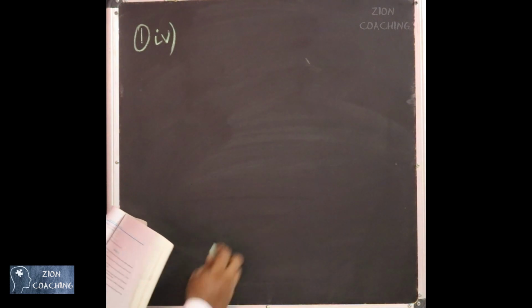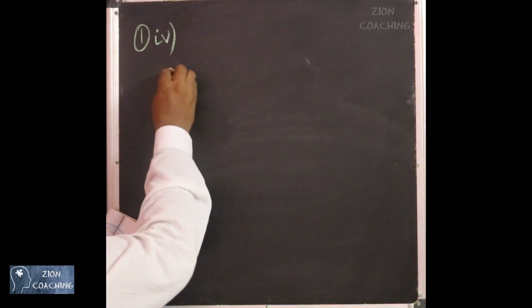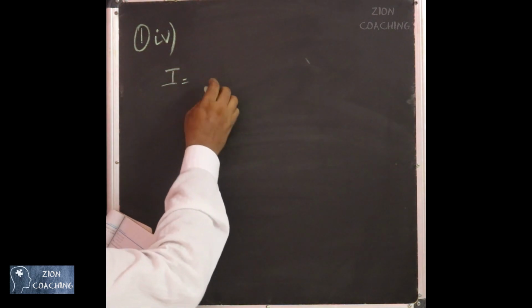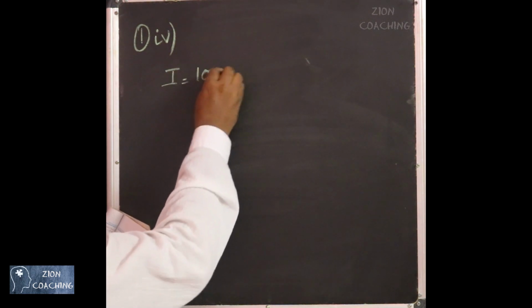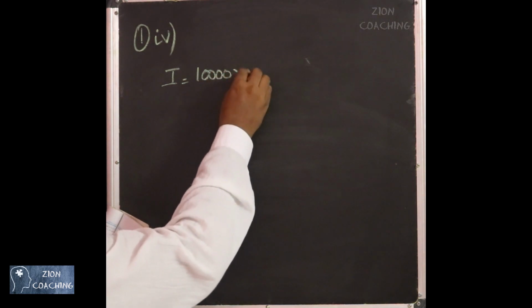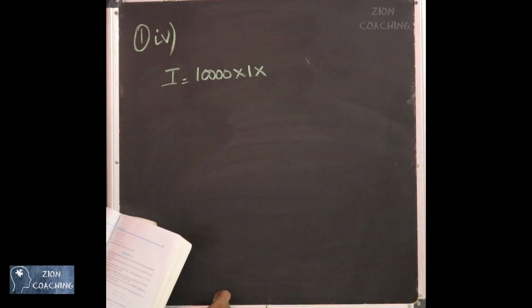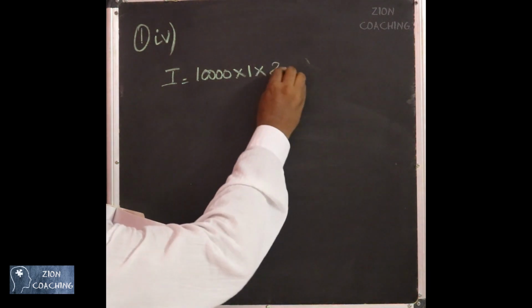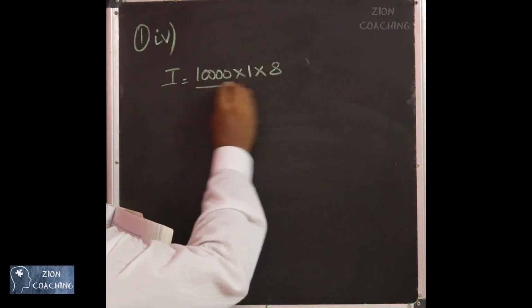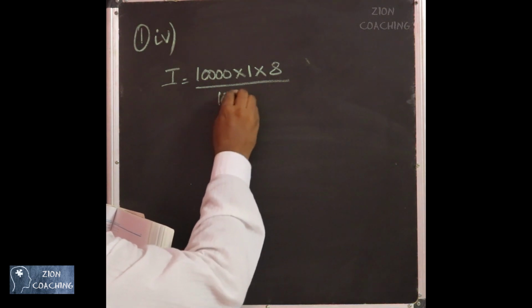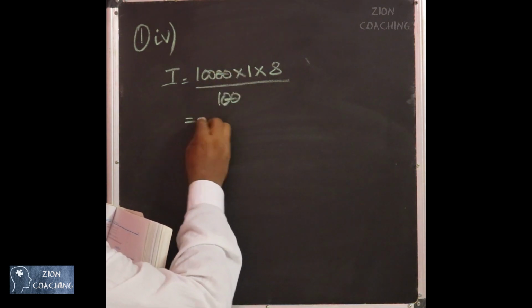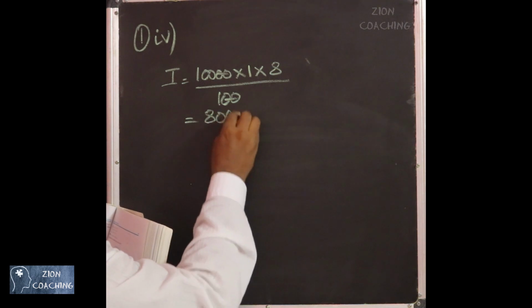Initially, in the first year, the interest amount he will get is the principal amount into number of years is 1, because we are calculating interest only for 1 year. Rate of interest is 8 divided by 100. So first year the interest which he will get is 800.